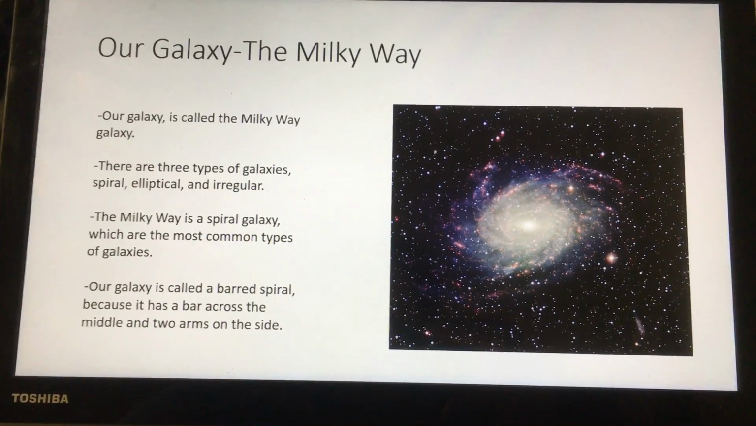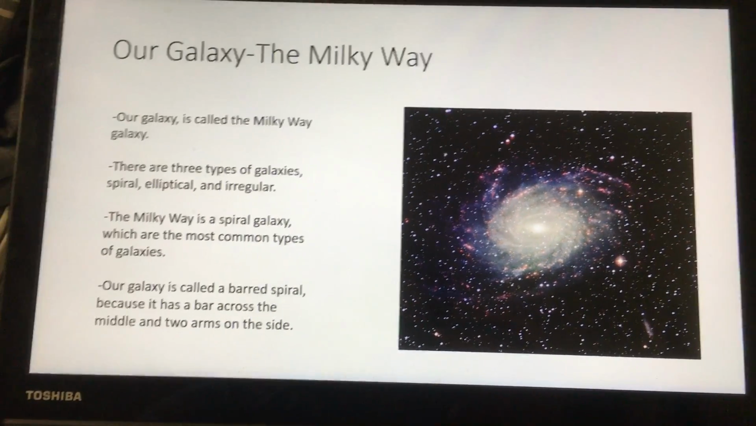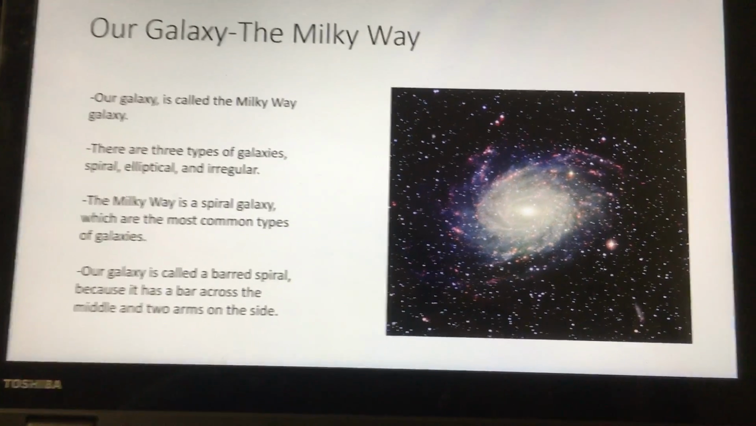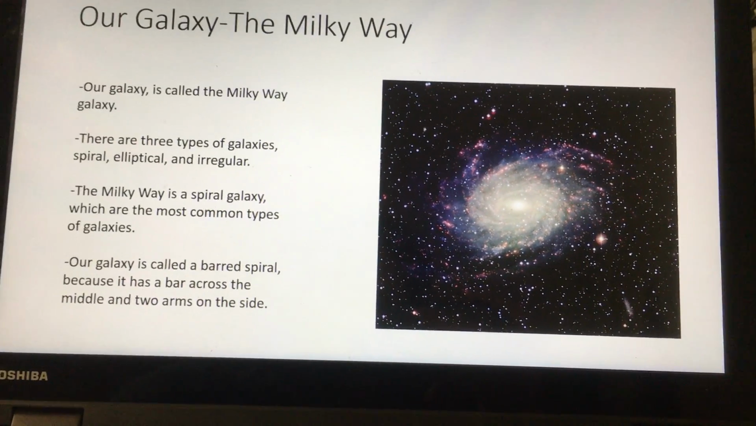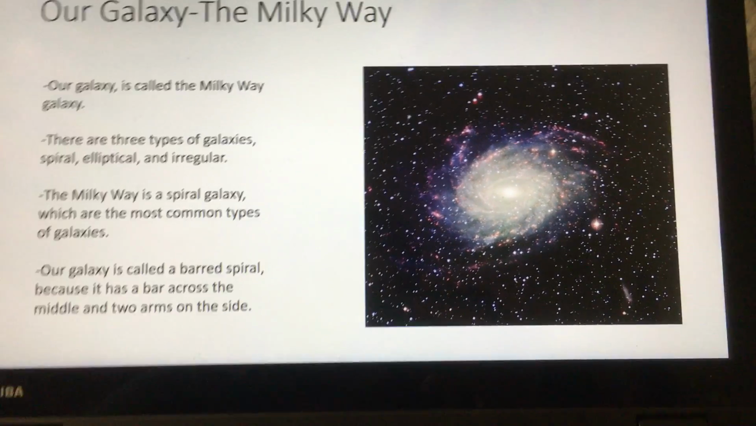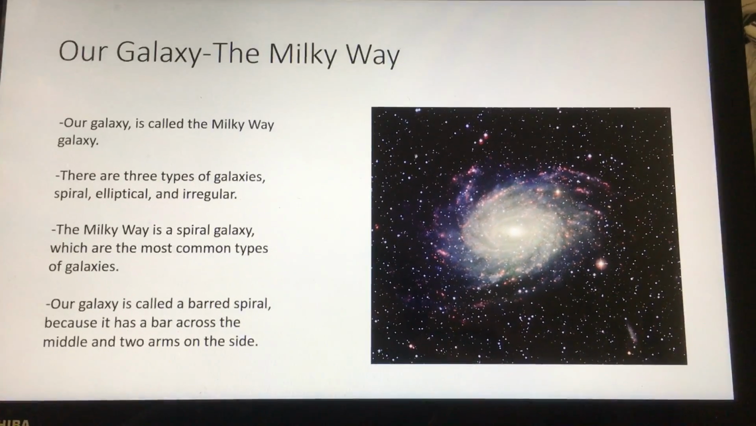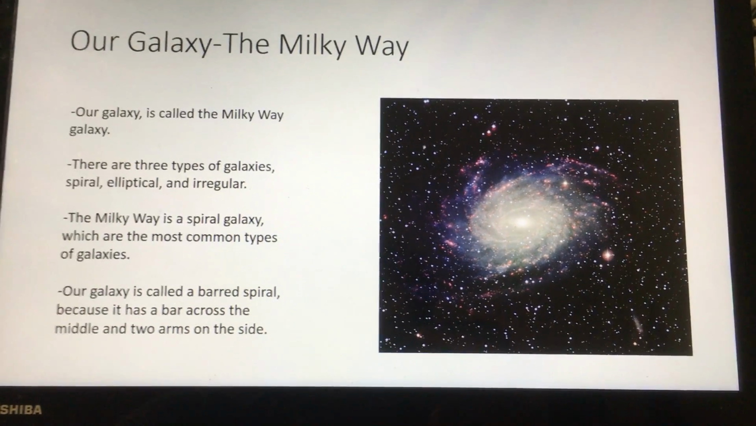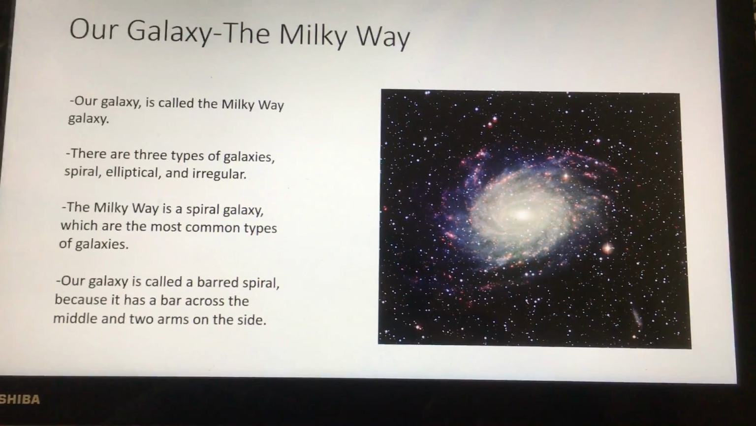Our galaxy, the Milky Way. Our galaxy is called the Milky Way. There are three types of galaxies: spiral, elliptical, and irregular. The Milky Way is a spiral galaxy, which is the most common type of galaxy. Our galaxy is called a barred spiral because it has a bar across the middle and two arms on the side.